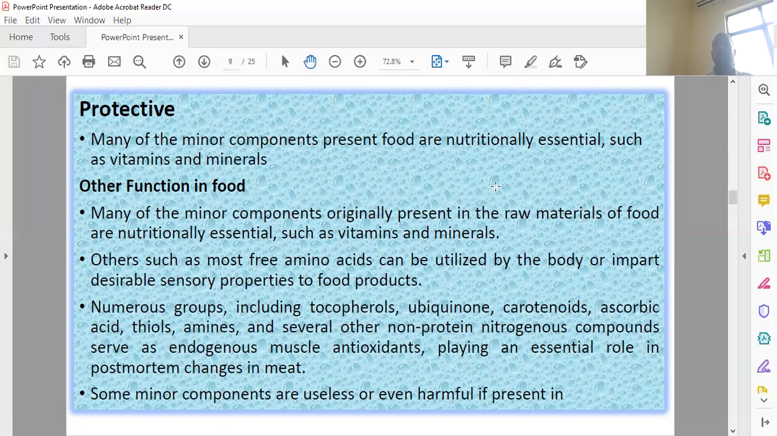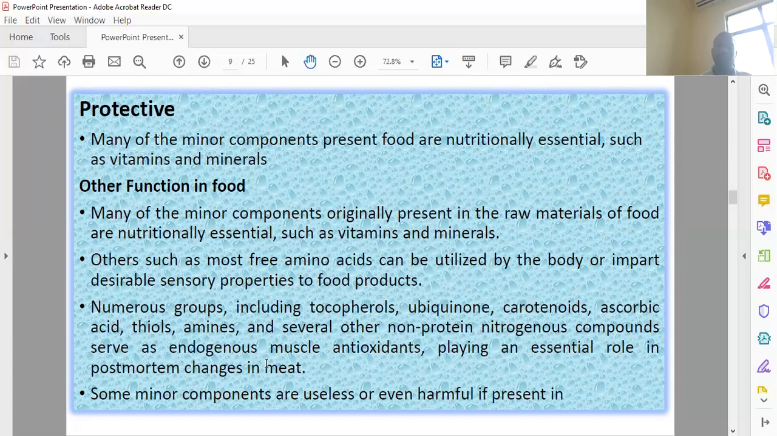Such as the other compounds: the tocopherol, carotenoids, ascorbic acids, thiamines, and several other non-nitrogenous compounds, such as the endogenous muscle antioxidants, play an essential role in the postmortem changes during the food storage, and after the storage and the postmortem changes in the meats and the muscles, they play a crucial role in maintaining the shelf life.